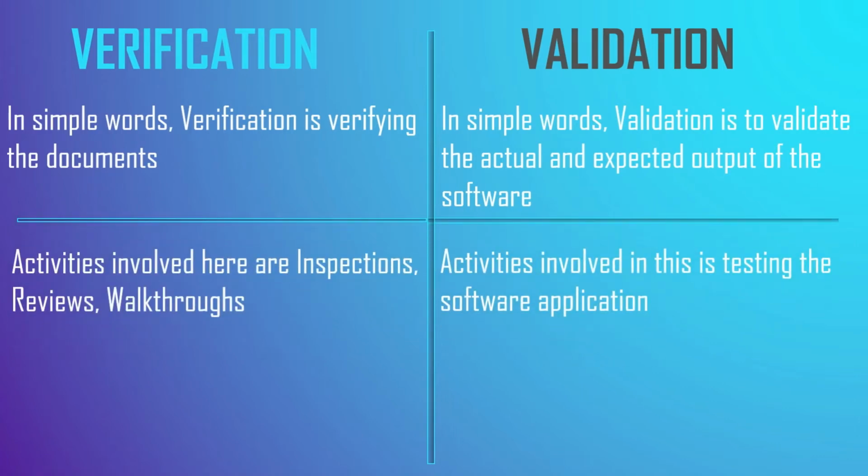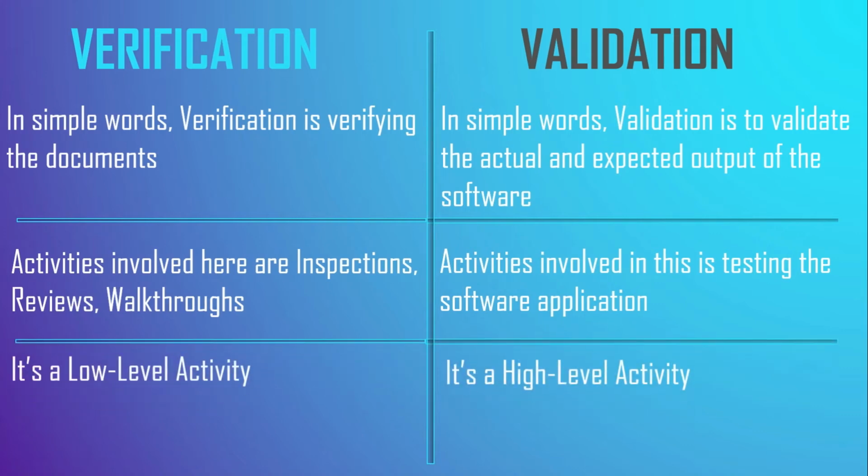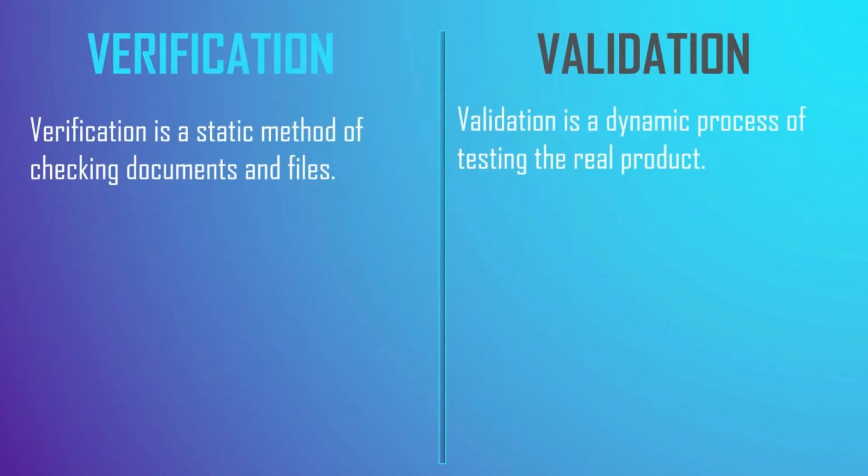Activities involved in verification are inspection, review, and walkthroughs. Activities involved in validation is testing the software application. Verification is a low-level activity. Validation is a high-level activity. Verification is a static method of checking documents and files. Validation is a dynamic process of testing the real product.